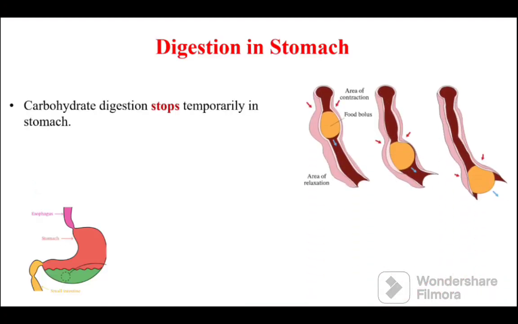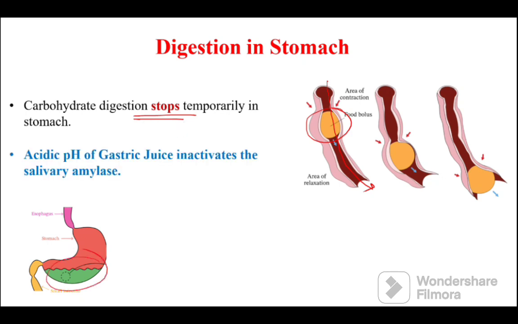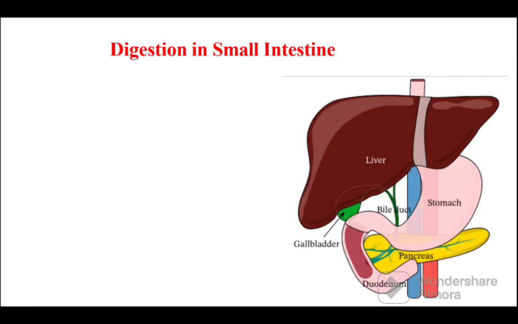Now digestion in the stomach. In the stomach, carbohydrate digestion temporarily stops. The food in the form of a bolus reaches the stomach from the mouth, and because of the presence of acidic gastric juice, which has an acidic pH, the salivary amylase is inactivated. So digestion of carbohydrates temporarily stops in the stomach.